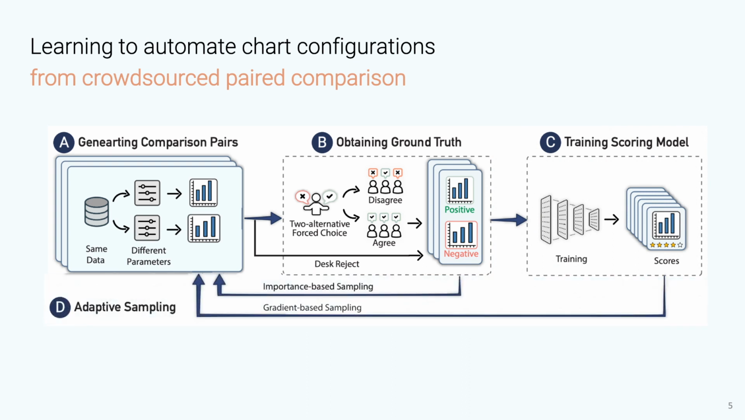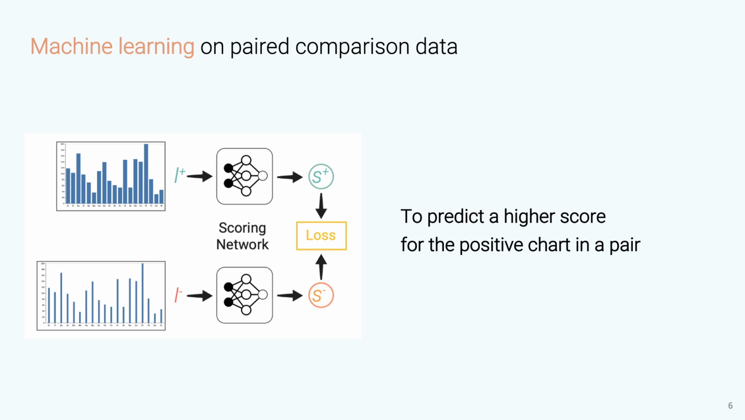And finally, we propose two sampling strategies to improve the efficiency, and the details can be found in our paper. Here comes the machine learning model, which is a semi-structure that consists of two identical scoring networks working on the pair. The goal is to predict a higher score for the positive chart in the pair than the negative one.